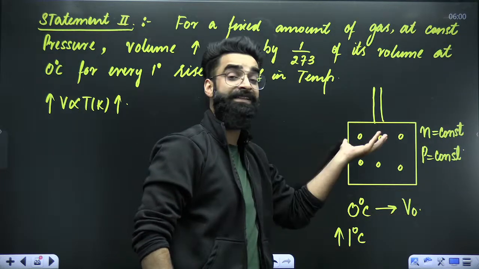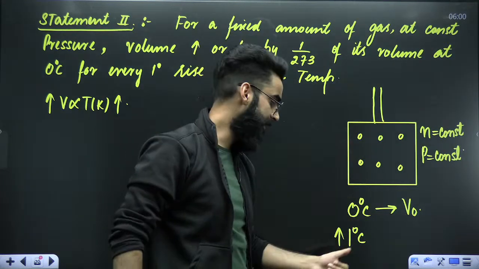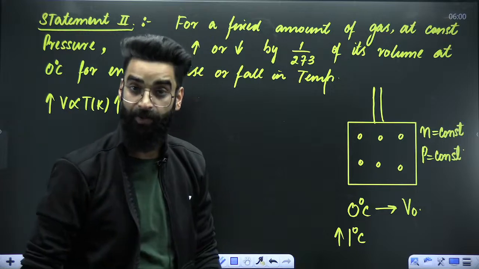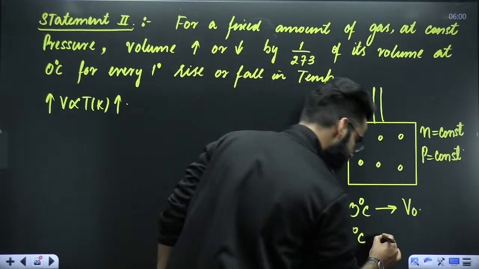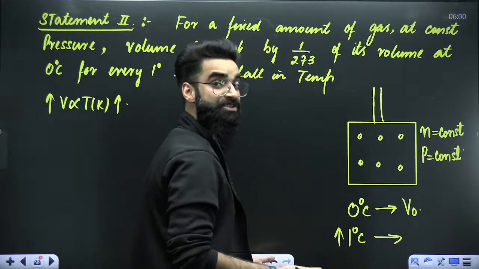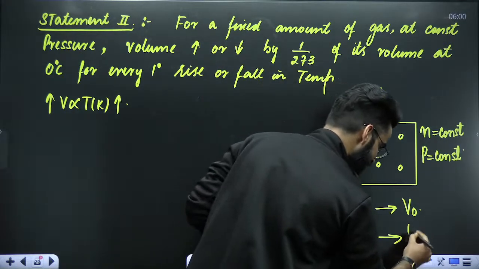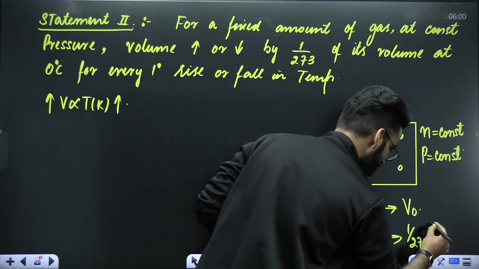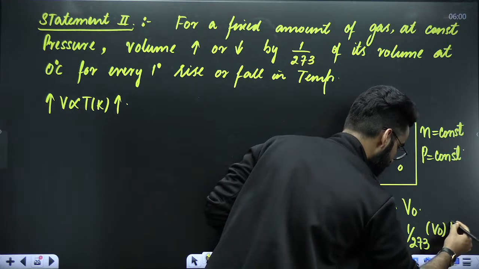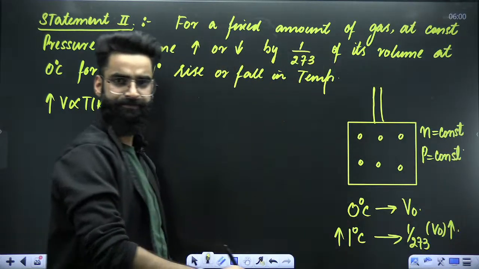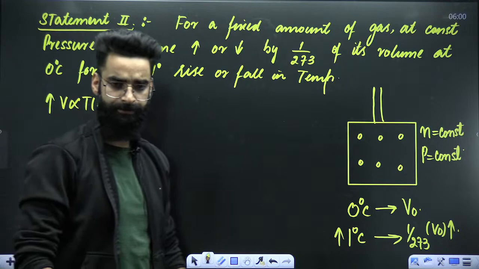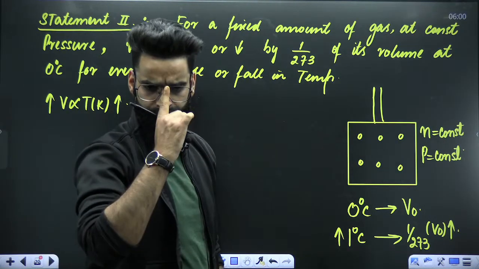Now I'm increasing the temperature of the gas by 1 degree. Charles' law says that volume of the gas will eventually increase. How much? It will increase by 1/273 of V0 amount. I hope you're getting it.